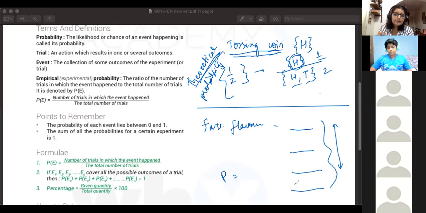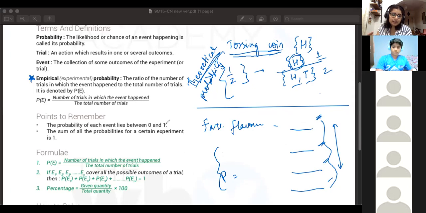So in this case, I have to do something to be able to calculate the probability. This sort of probability, where you're doing the experiment, getting the values first for each particular trial, and then based on all of the trials you're calculating the probability, is called empirical probability. Because you're actually doing the experiment and then you're figuring it out.